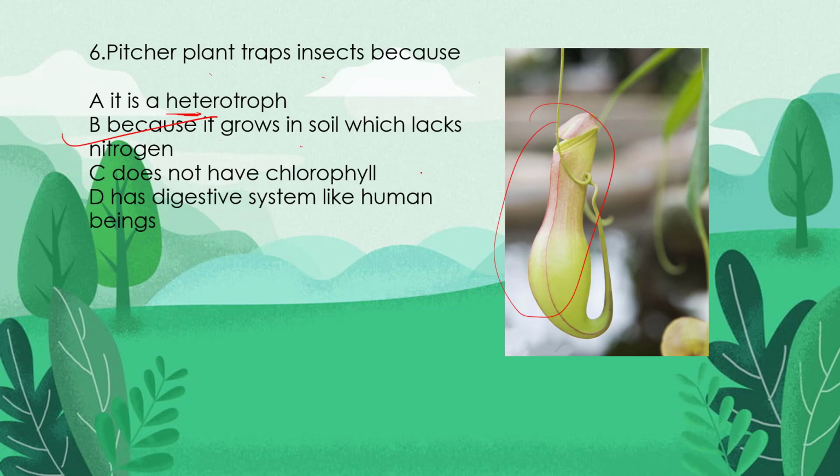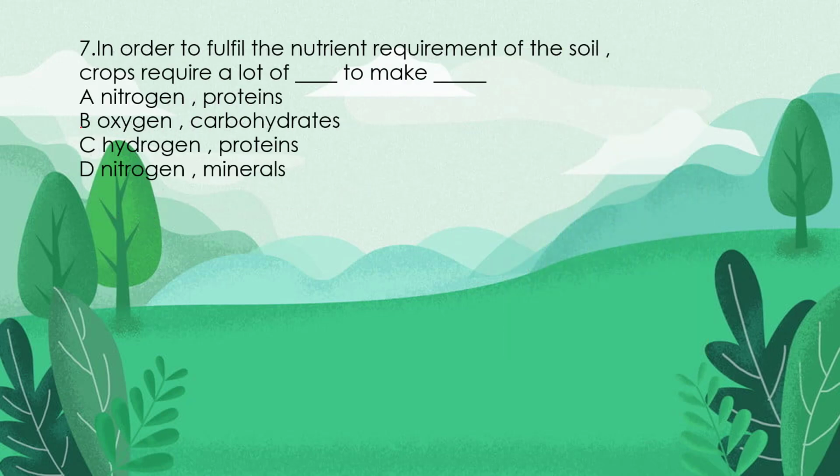Okay, and seventh question is, in order to fulfill the nutrient requirements of the soil, crops require a lot of dash to make dash. I already said that many plants require nitrogen as a nutrient. So in this case also nitrogen would become the answer, and the reason is to make the proteins. A would become the correct answer.